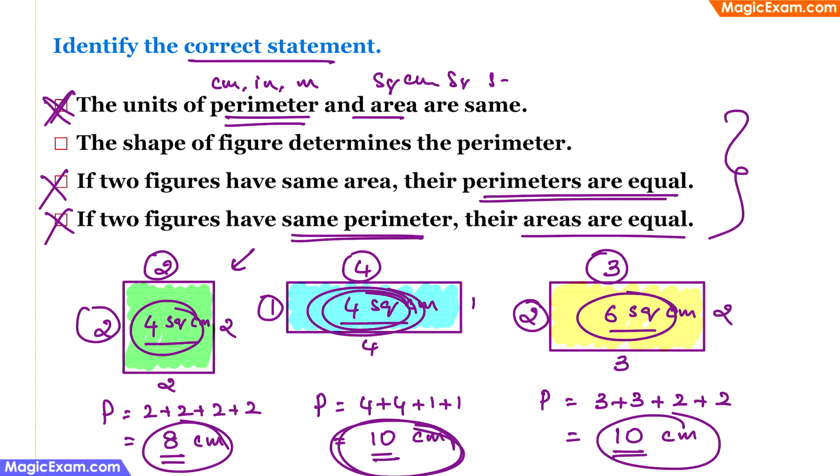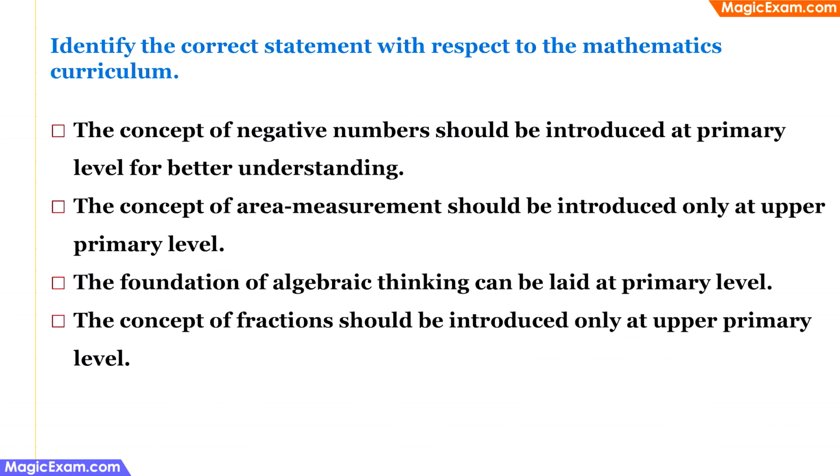And if you look at all the three figures, you can see that depending on the shape of the figure, the perimeter will change. Therefore, the shape of the figure determines the perimeter. So this is a correct statement. Identify the correct statement with respect to mathematics curriculum.